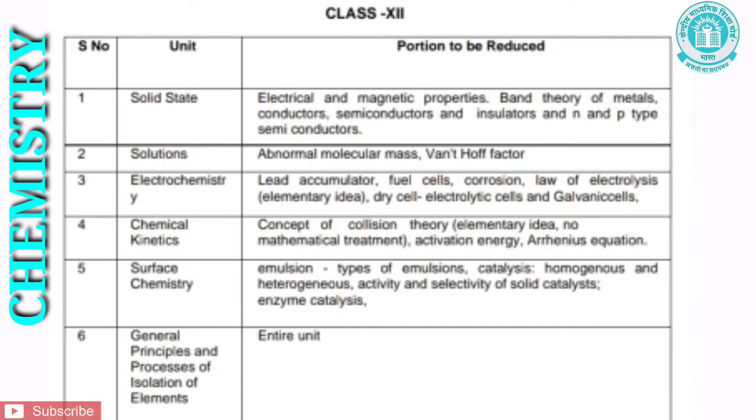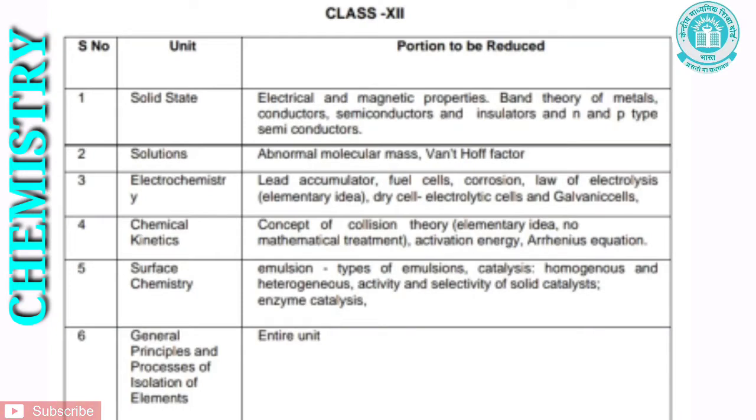Let us see the third chapter, that is electrochemistry. Under this chapter, lead accumulator, fuel cells, corrosion, law of electrolysis, elementary idea, dry cell, electrolytic cells and galvanic cells. Let us see the fourth chapter, that is chemical kinetics. Concept of collision theory, elementary idea, no mathematical treatment, activation energy, and Arrhenius equation have been removed.